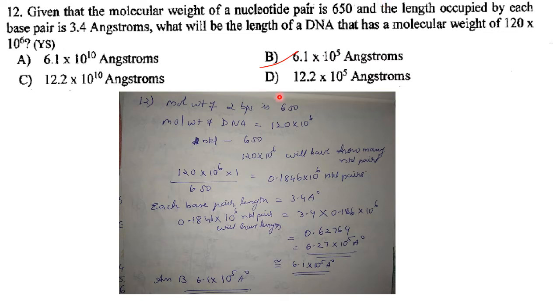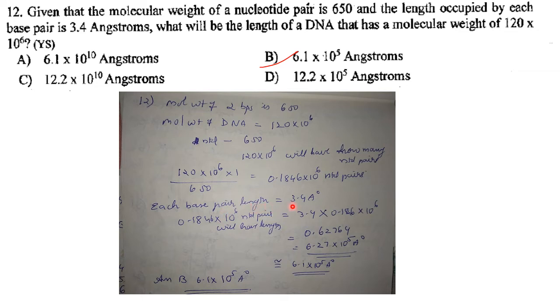So the molecular weight of a base pair is 650. The molecular weight of the DNA is 120 into 10 raised to 6. So one nucleotide pair is 650, and 120 into 10 raised to 6 will have how many nucleotide pairs? That is 120 into 10 raised to 6 into 1 divided by 650, that is 0.1846 into 10 raised to 6 nucleotide pairs.